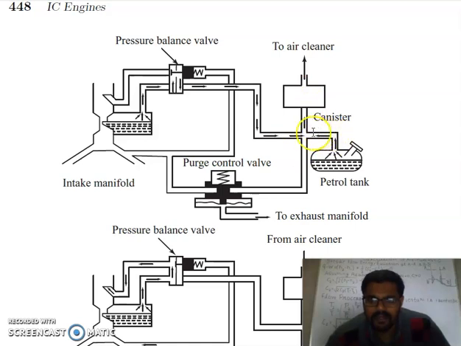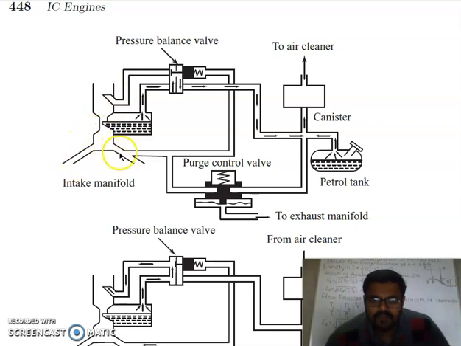This fuel tank, one pipe of this fuel tank is vented here, and this is your purge control valve. It is connected to the exhaust manifold, and this is your carburetor here.